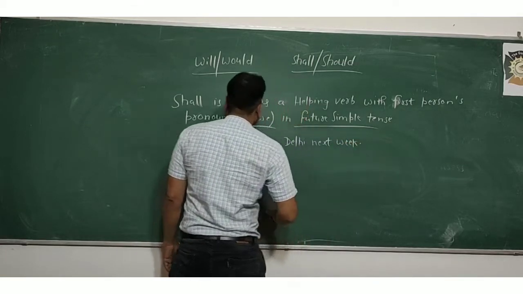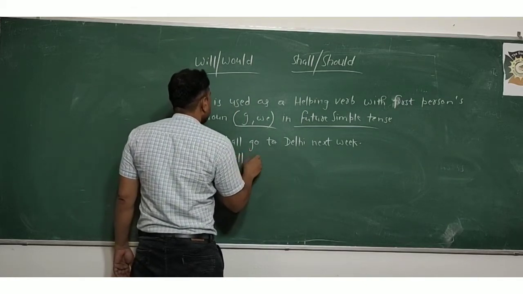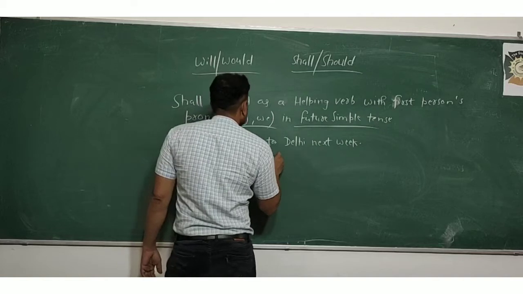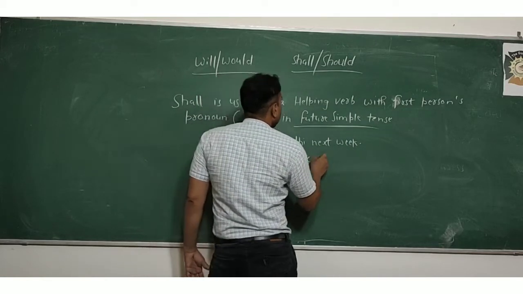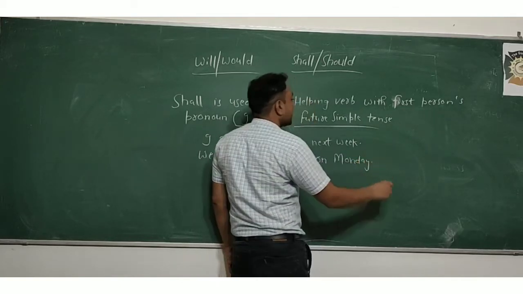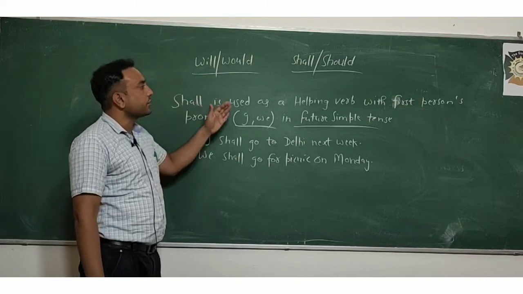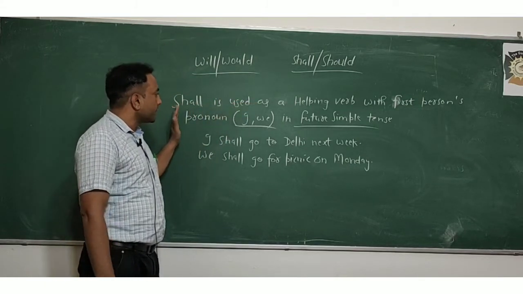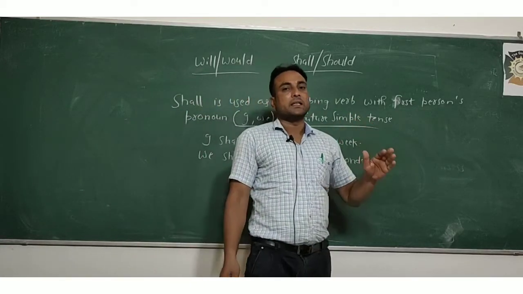This is a very simple use. I think you all are aware of it. Like, we shall go for a picnic on Monday. That shall is used as a helping verb with first person pronouns I, we in future simple tense.